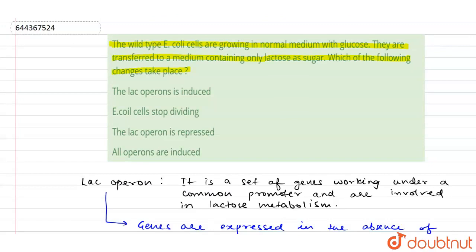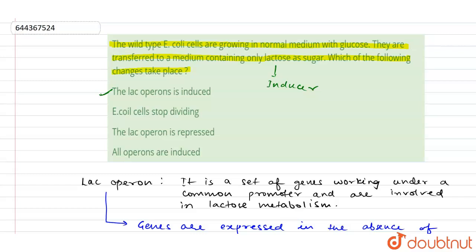The question was saying the wild type E. coli cells were growing in normal medium with glucose. When they grow in glucose, expression of the lac operon is not going to take place. When they are transferred to a medium containing lactose as a sugar, lactose acts as an inducer. So when the inducer is present, the genes of the lac operon are going to be induced. Looking at the options, lac operon is induced is the correct answer, because lactose acts as an inducer.